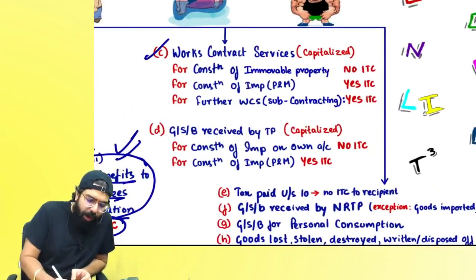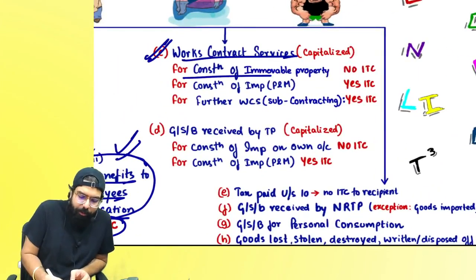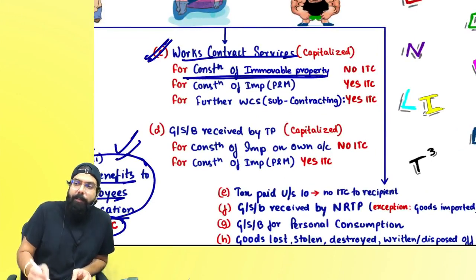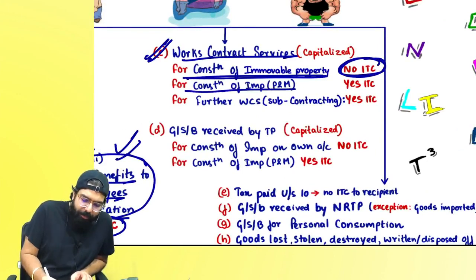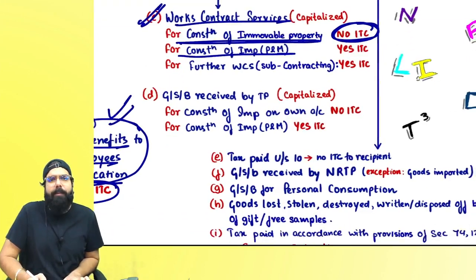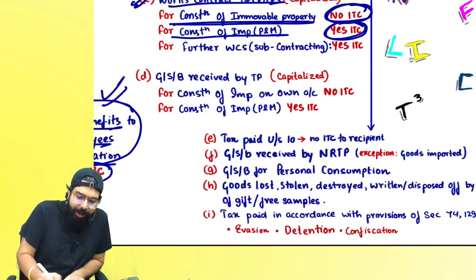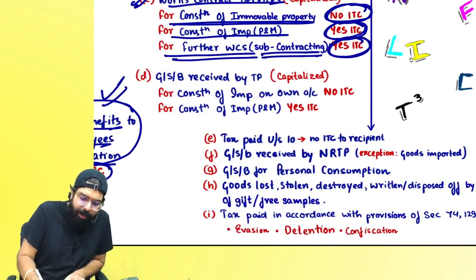Always remember one thing, when works contract is provided with respect to an immovable property which is being capitalized, then there will be no ITC. Remember, if works contract service is for plant and machinery, ITC shall be allowed. Further, if you have taken works contract service to provide further works contract service, ITC shall be allowed.